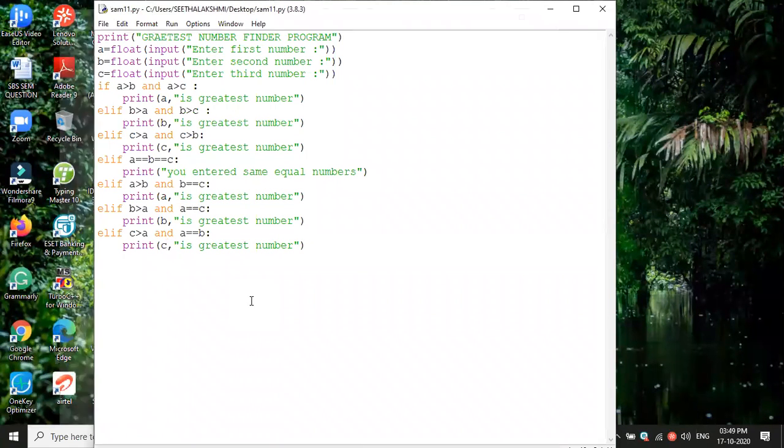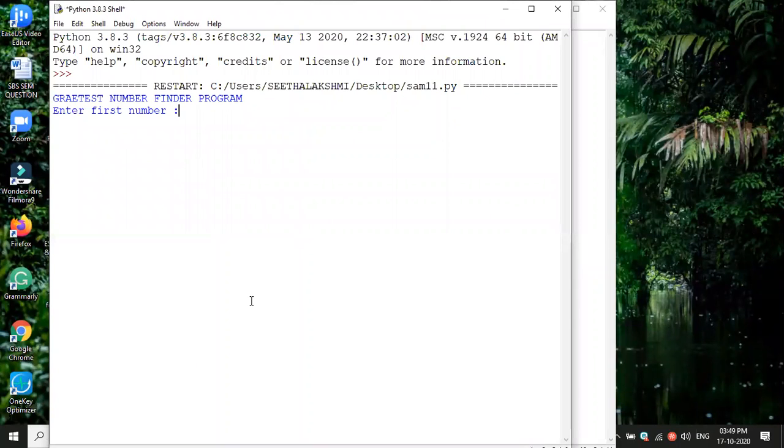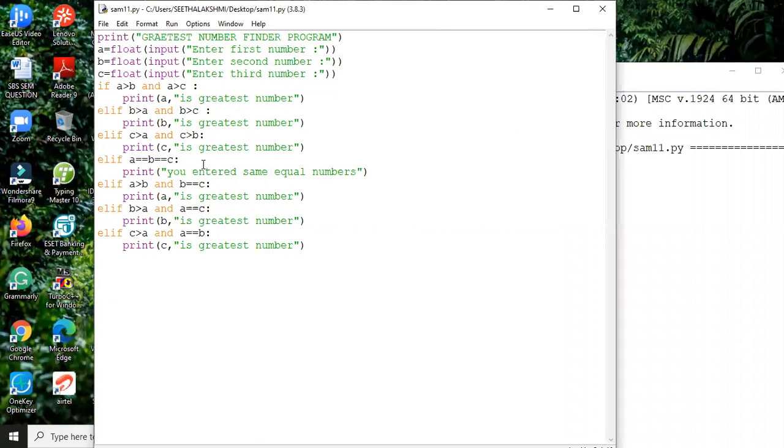Now I'm executing this program. Can you say any number? First number, say 10. Okay, 10. B number, second number, 45. Okay, good. And third number, 10.1. Okay, very good. So I just gave these, and 45 is the greatest number. Superb, no? So let me try the same program again.